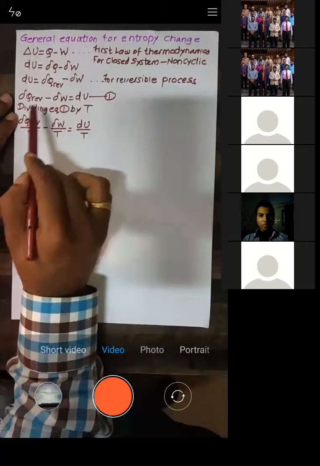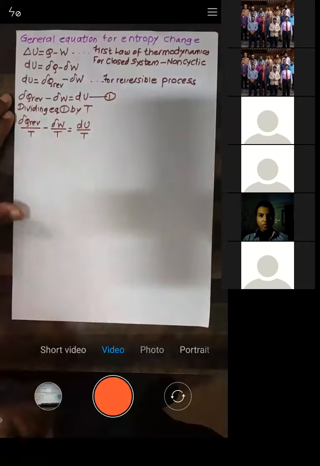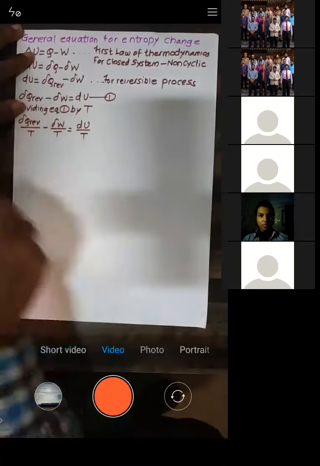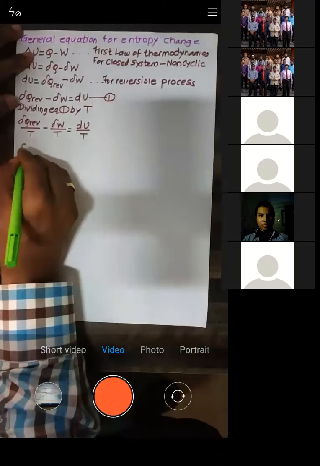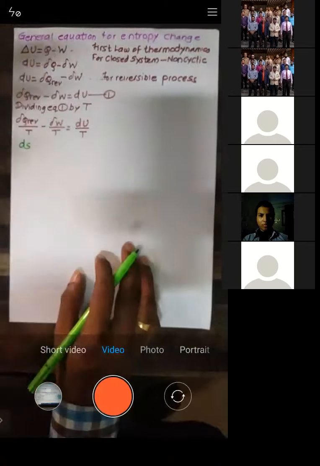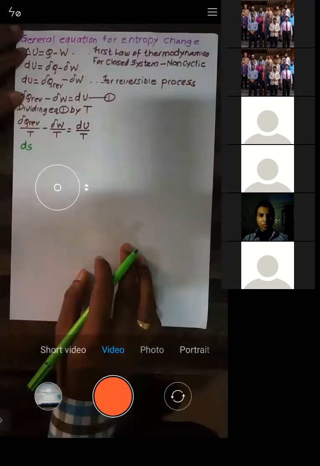Now what have I done? I have divided this by temperature. Now see, all of you, this del Q reversible by T, say yes or no? It is nothing but dS. That is called a change in entropy.